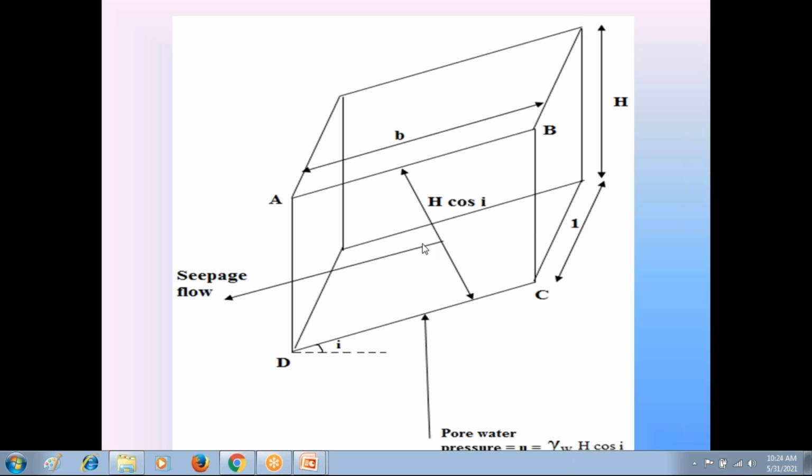Now, up to this diagram in the third case, the seepage flow condition and the determination of pore water pressure, if any one of you has any doubts, please ask me.